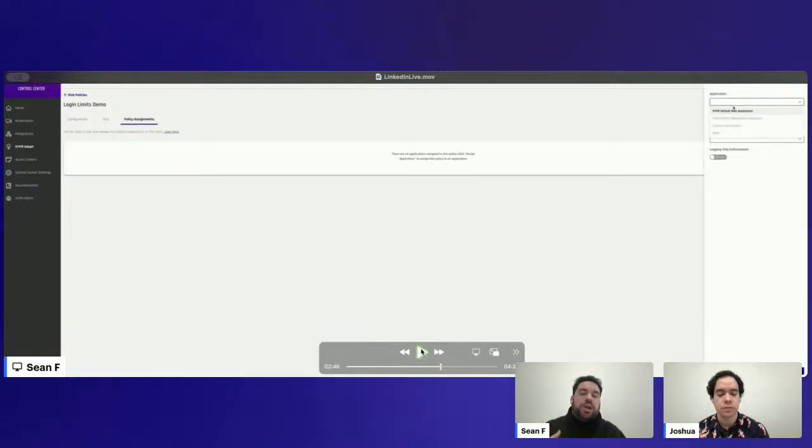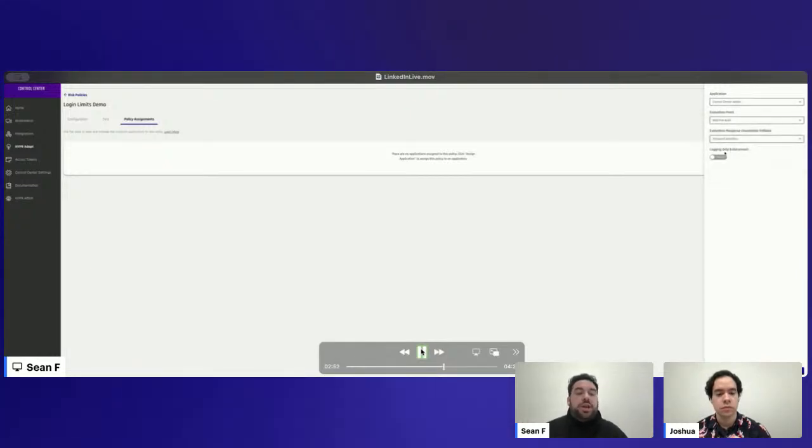This is where we have the ability to assign the policy to an application. So every time someone logs in, they're going to run into this policy. And for a customer or a company that is deploying for the first time, generally you would like to see the results on how that would be operating without necessarily impacting the user immediately. So what we show here is our logging only enforcement.